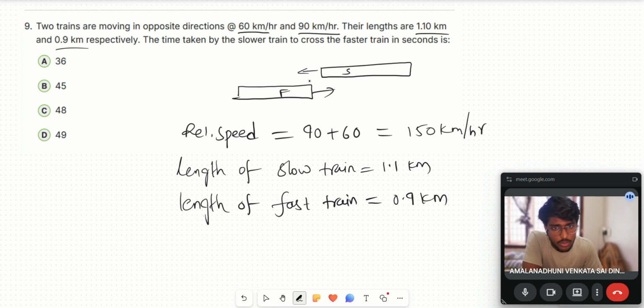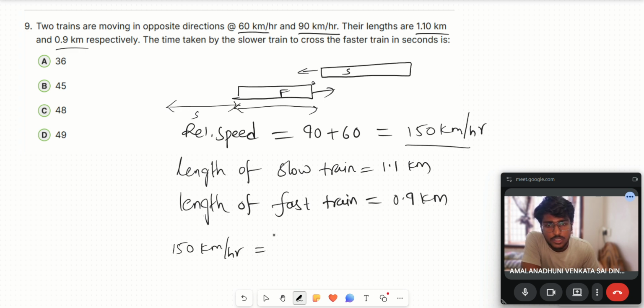So here the slow train should cross the fast train. How much length should it cover? It should cover the length of the fast train as well as the length of the slow train, right? So the total length, how much should it cover with the 150 kilometer per hour relative speed? So speed equals distance by time. So 1.1 plus 0.9, this much length it should cover in time.